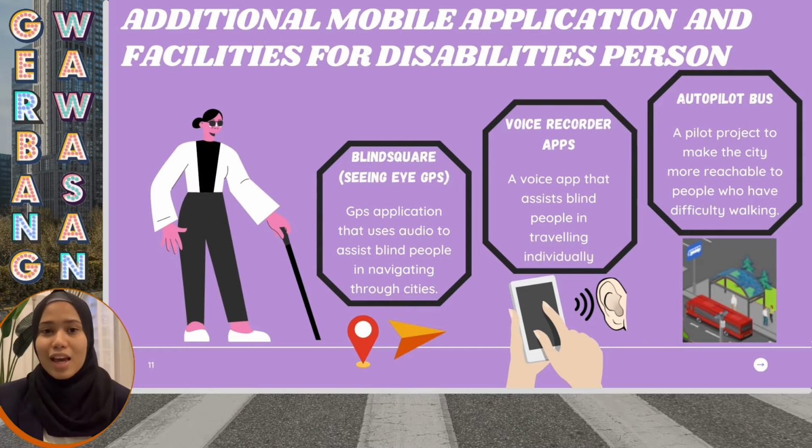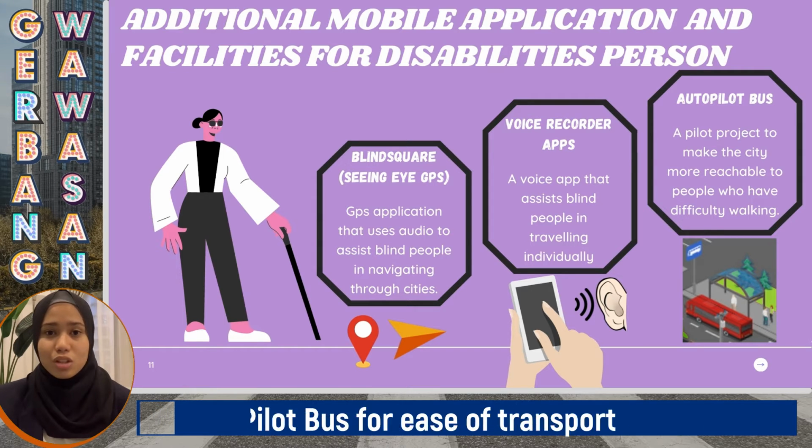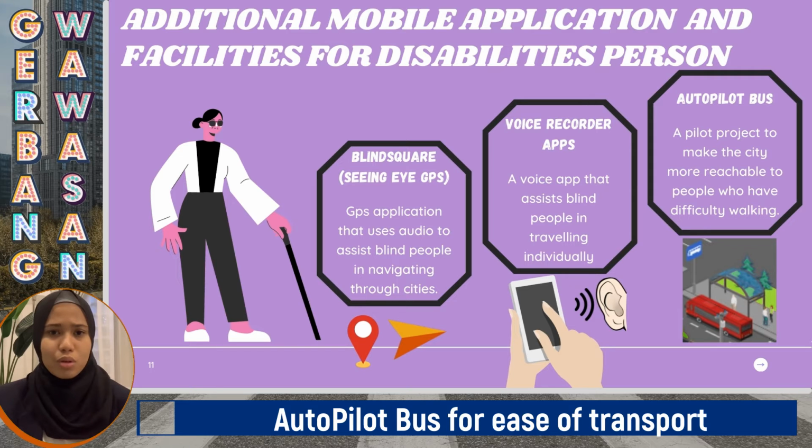Lastly, there will be an autopilot bus which will transport passengers, especially people who live in our city, from one point of destination to another. Since the bus will only travel within the city, our buses will follow a fixed schedule and will always be on time. There will be staff near the bus stops to help assist disabled people to get into and out of the bus.